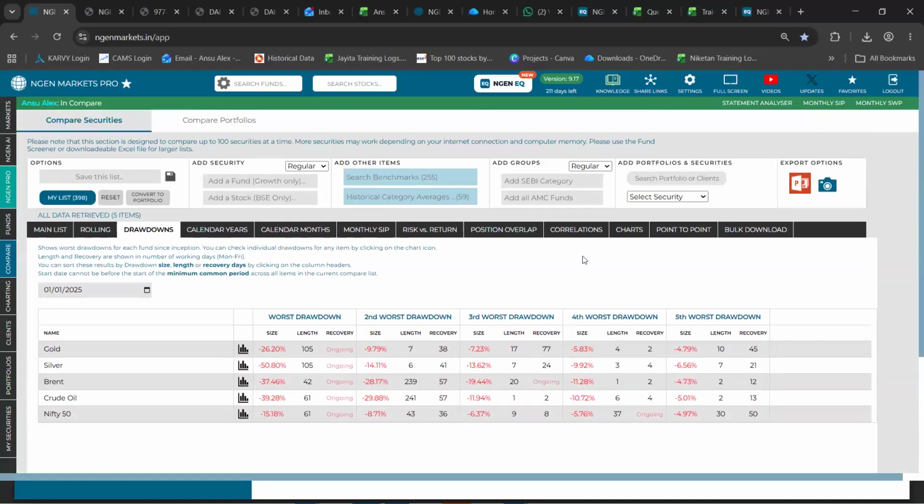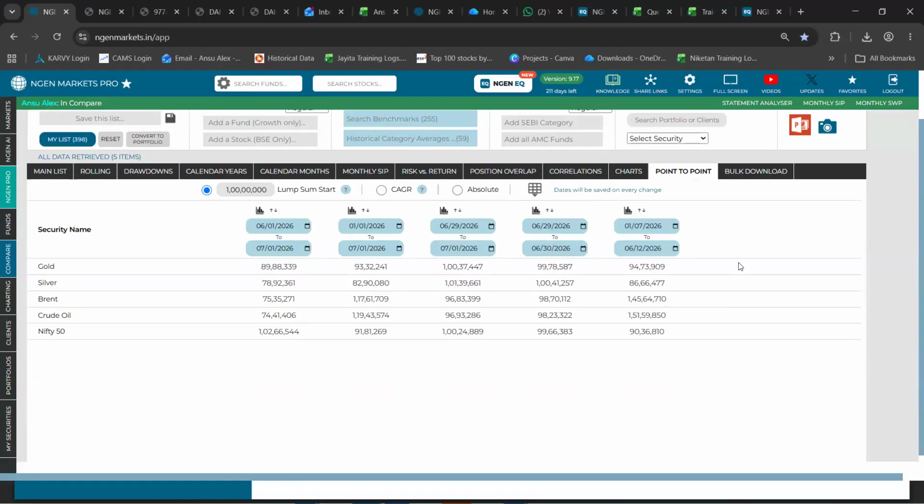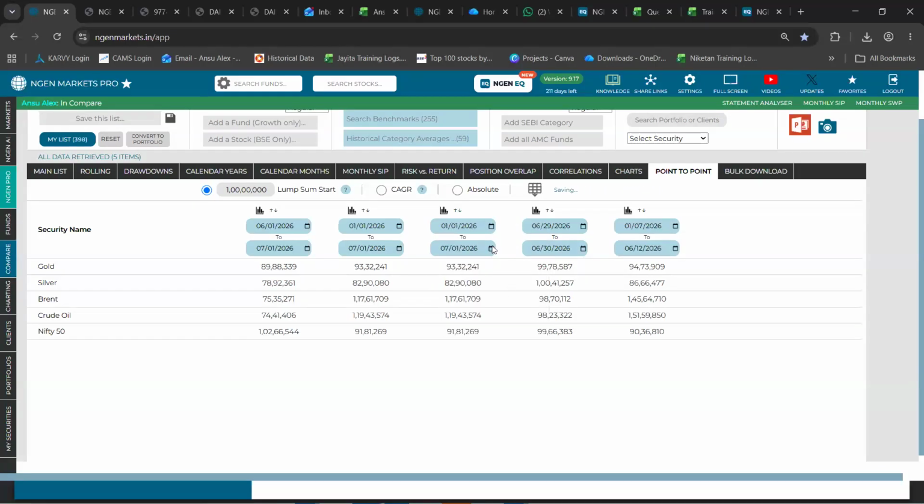Next to that, you can also come across this point to point section, which gives you 5 editable buckets wherein you can input your respective start and end date, and you can view in that time horizon how each of the commodities responded to the market movement. So let's say right here, I input a time horizon of Jan 2026, that is a YTD date. And let's say I click on absolute. Since the time period is less than a year, I am clicking on absolute as an option.